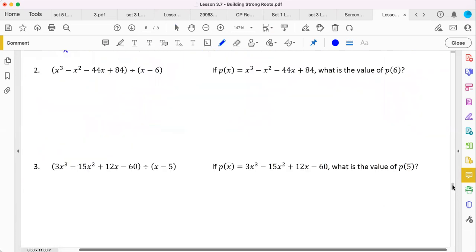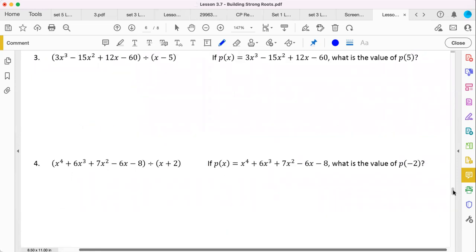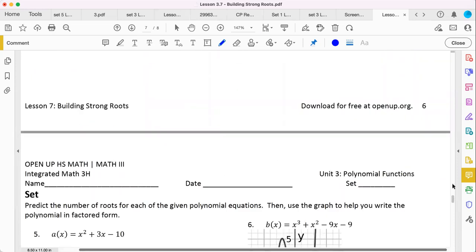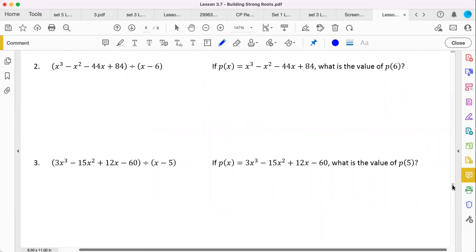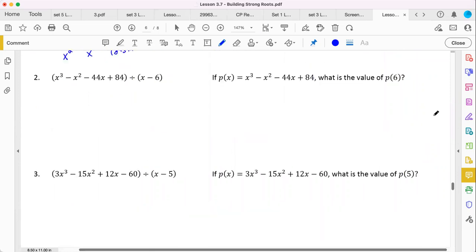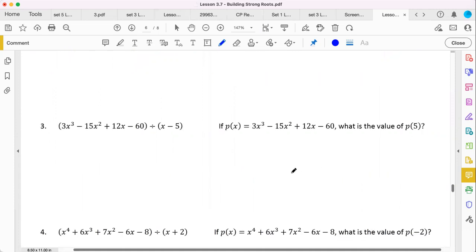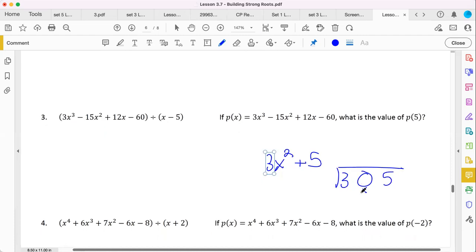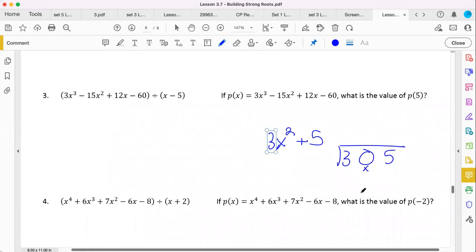2 is going to be simple. 3 is simple. 4 is simple. I say those are simple because they are not missing a beat. They have each term that you would need. I guess the one thing that may come up down the road is if you have a dividend of like 3x squared plus 5, then you would want to just use coefficients of 3, 0, and then 5 because your x term is MIA. So put in 0 as a placeholder if you decide to proceed with synthetic division, which I hope you do, because I think it's a good time. It's pretty simple.